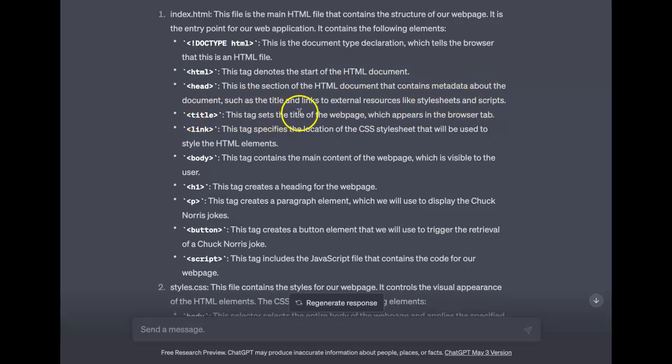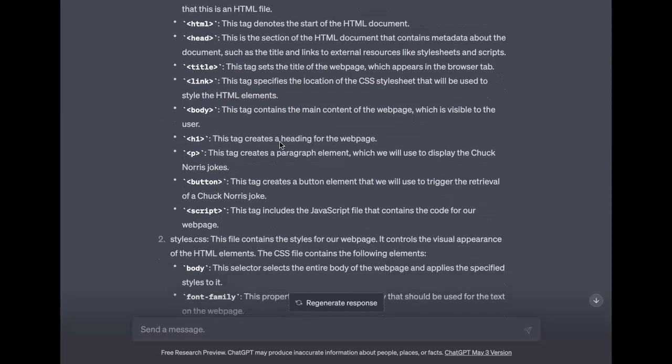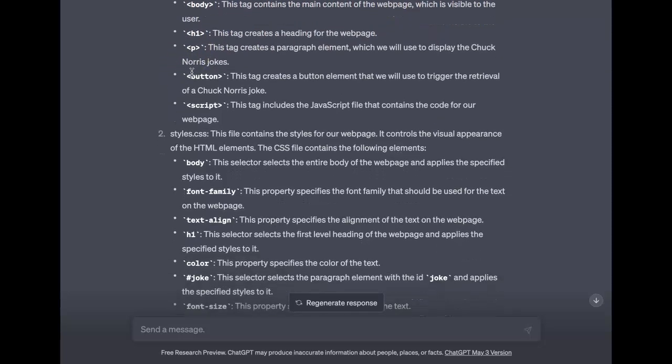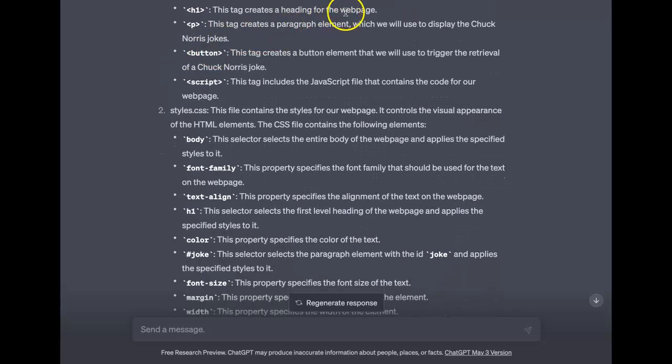Title. This tag sets the title of the web page, which appears in the browser tab. Link. This tag specifies the location of the CSS style sheet that will be used to style the HTML elements. Body. This tag contains the main content of the web page, which is visible to the user. H1. This tag creates the heading for the web page. P. This tag creates a paragraph element, which we will use to display the Chuck Norris jokes.